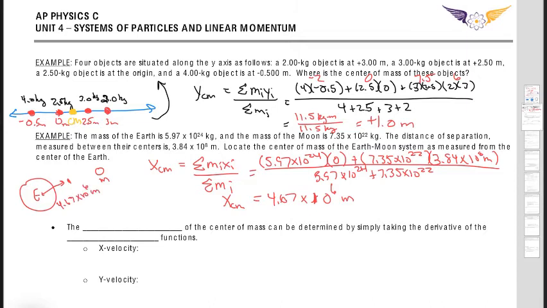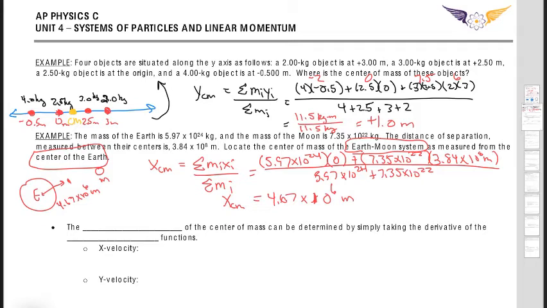Now, do pay attention because it talks about the Earth-Moon system and it talks about from the center of the Earth. They could have easily talked about from the center of the moon, which physically is going to be the same point. But because the moon is involved, you're looking at it from the moon, so the distance is going to be different, further away from the center of the moon.